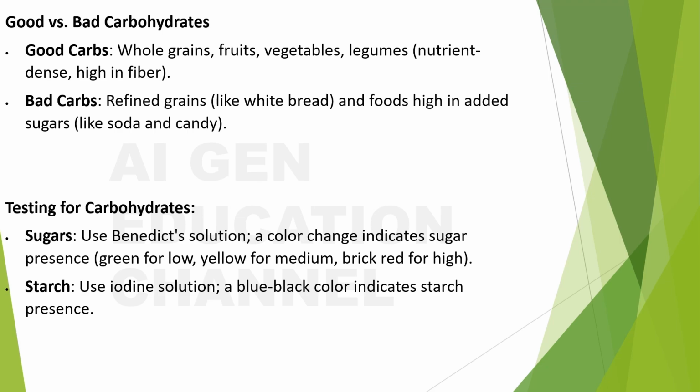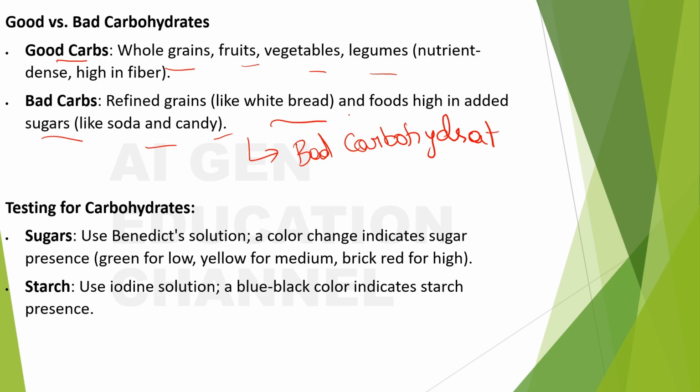Next, good versus bad carbohydrates. So what are the good carbohydrates? Whole grains, fruits, vegetables, and legumes are considered the good carbohydrates. And what are the bad carbohydrates? Refined grains like white bread, and foods high in added sugars like soda and candy, right? Because of the addition of simpler carbohydrates, these types of carbohydrates become bad carbs. Unknowingly we get to eat so many sugars, right? So many sugars means so many simpler carbohydrates, and these are not at all good for your body.